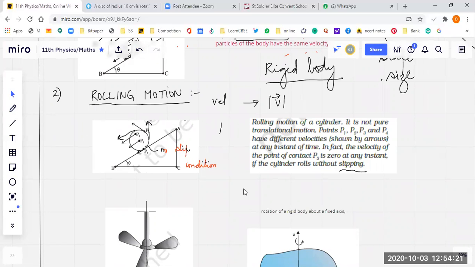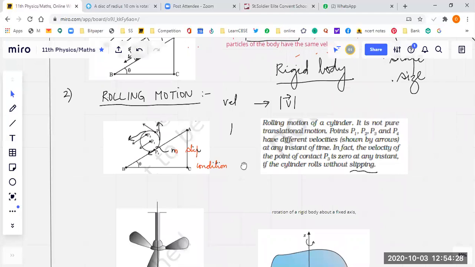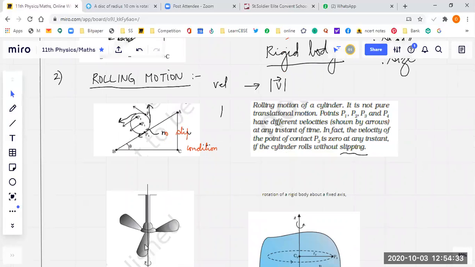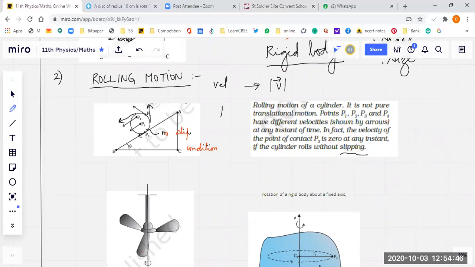Okay, now comes rolling. This is rolling, and this is not rolling. This is rotation. What's the difference? Here also, if I take this blade and mark a few points on it, let's say a point here, here, and here, all in a straight line, and then I mark 3 points here also, the same points.